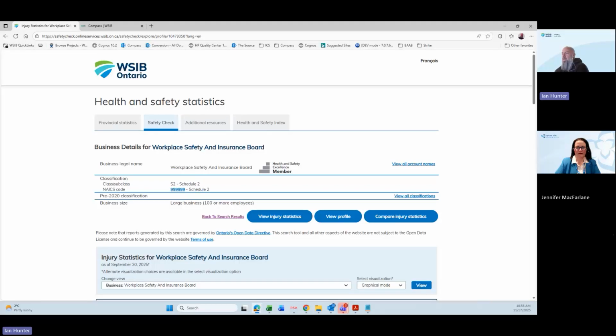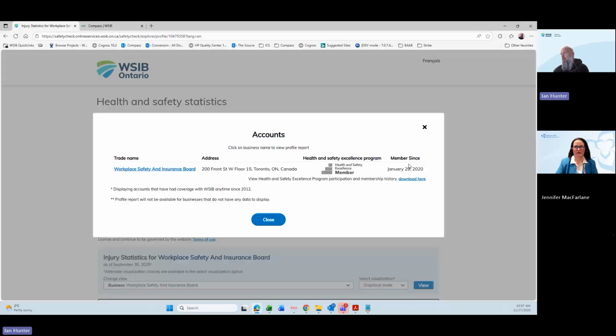So you'll see when we bring up a business here, we have the business information at the top. If a business is enrolled within the Health and Safety Excellence program, their Health and Safety Excellence membership badge will show up on there as well. We have the classifications that they fall under, whatever classifications they have, displayed here, as well as their business size. If there are multiple accounts, we can click on view account names, and it'll bring up a little window that shows that information.